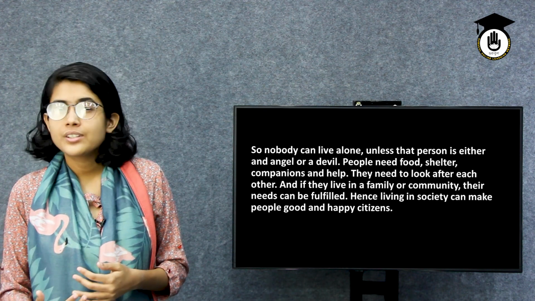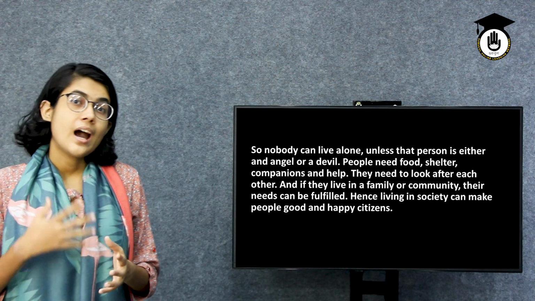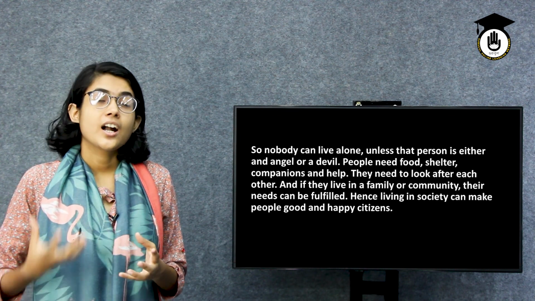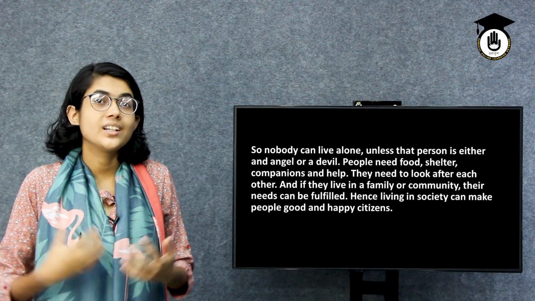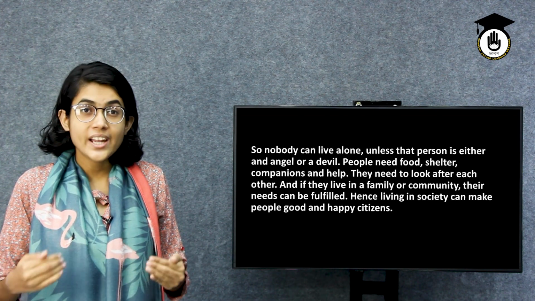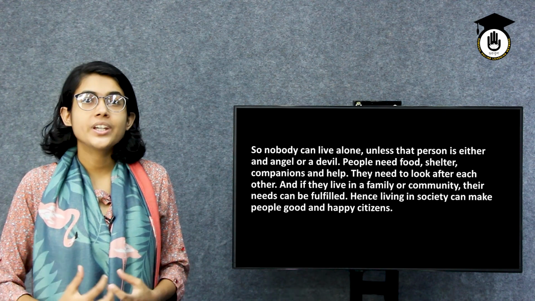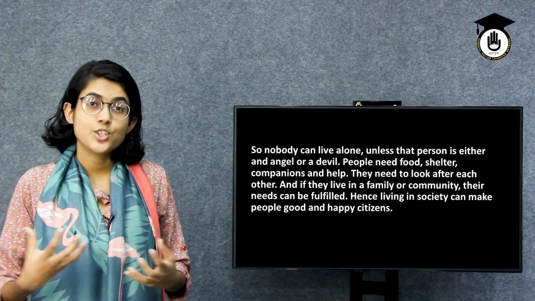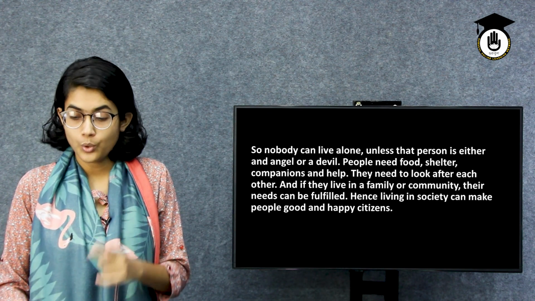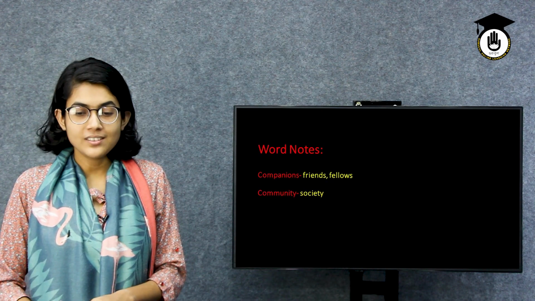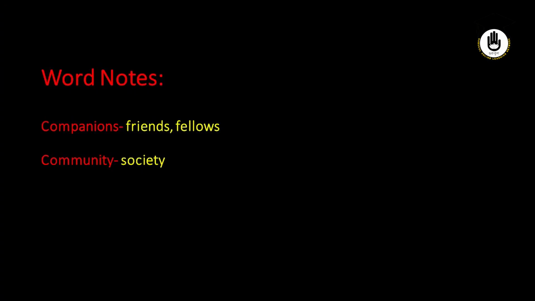We may try to get rid of the social problems, but ultimately we need to find a companion, a friend, or someone who can help us in our daily life. And hence, society is the medium for us so that we can create a bond, where we can share, where we can get the solutions to our problems. Did you know the meaning of companions? That means friends or fellows. And what do we mean by community? Community is more or less like a togetherness of people to make a society, right?